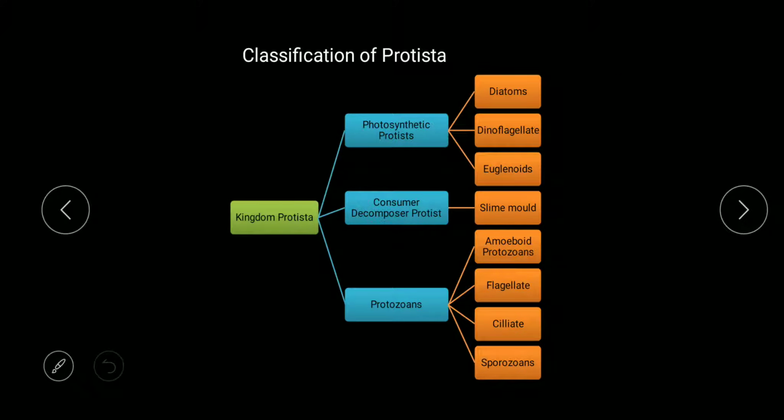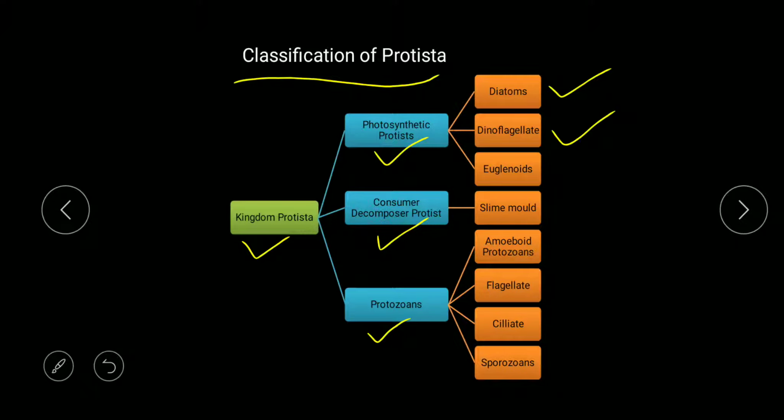But our primary focus should be on classification, because we are talking about a chapter dealing with classification, and you will find mostly questions from this. Now in this kingdom, Protista is divided into three groups: photosynthetic protists, consumer decomposer protists, and protozoans. Photosynthetic protists have holophytic nutrition, they synthesize their own food, and they are diatoms, dinoflagellates, and euglenoids.